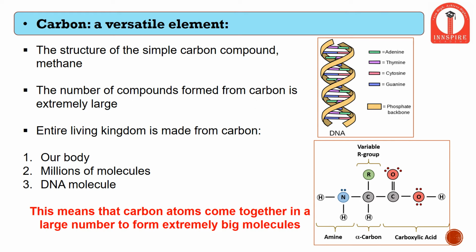Why are we studying this carbon atom in so much detail? Because carbon is a very versatile element, as this carbon atom has the most probable chance to form various megastructures. So what are these megastructures? As we are aware of our DNA, DNA's simplest building blocks like adenine, thymine, cytosine and guanine form the ladder of DNA, and this DNA goes on increasing as these minor compounds keep on adding. These building blocks are nothing but made up of carbon atoms. So we can see that the carbon atom is so important in building our DNA.